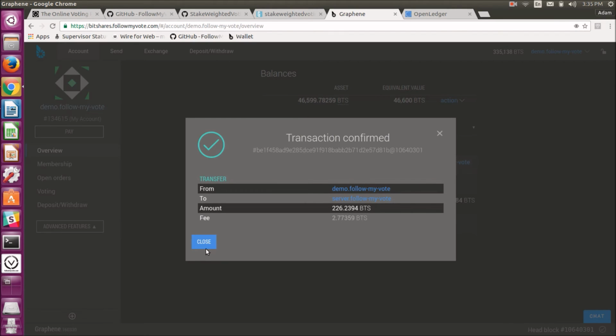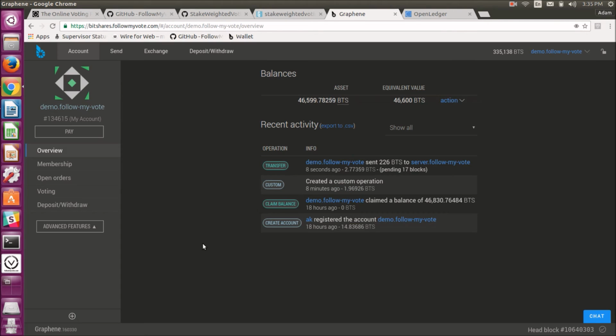So I've confirmed the transaction. The transaction is now confirmed. So when I navigate back to the voting app, you should see the new contest.